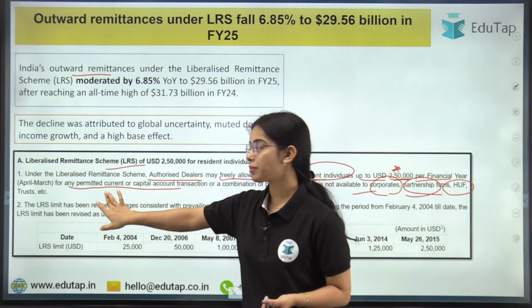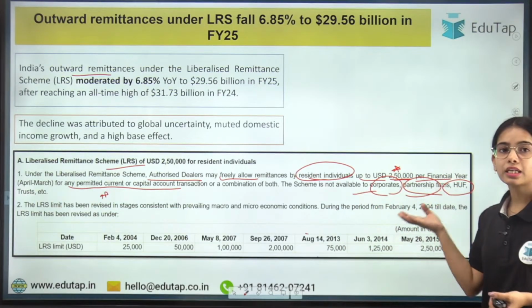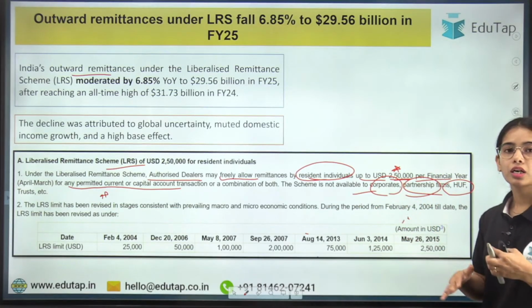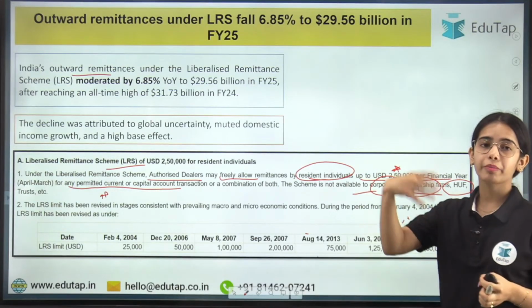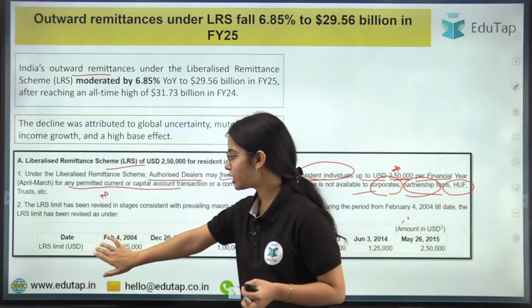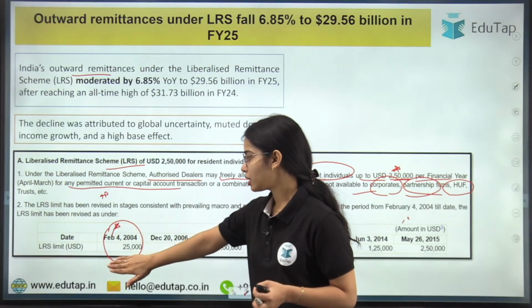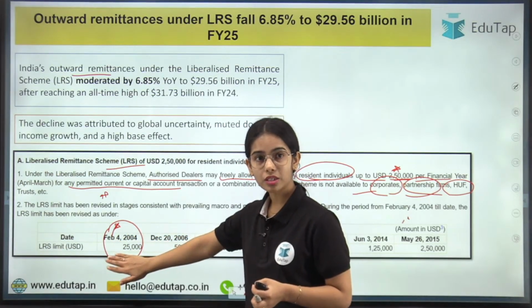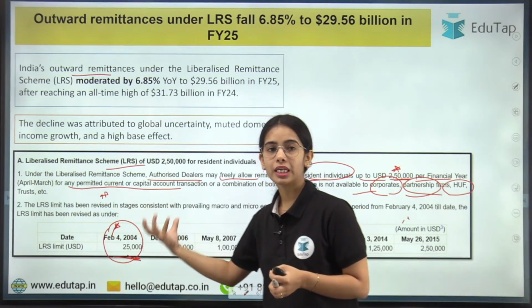The liberalized remittance scheme was introduced in February 2004, and since then the limit for freely remitting funds outside has been increased. You can understand that when the scheme was initially introduced, only 25,000 US dollars could be remitted to other countries, or taken outside for your expenses, okay.